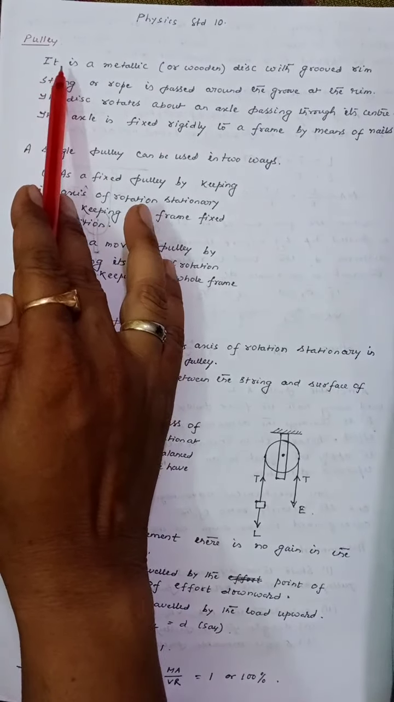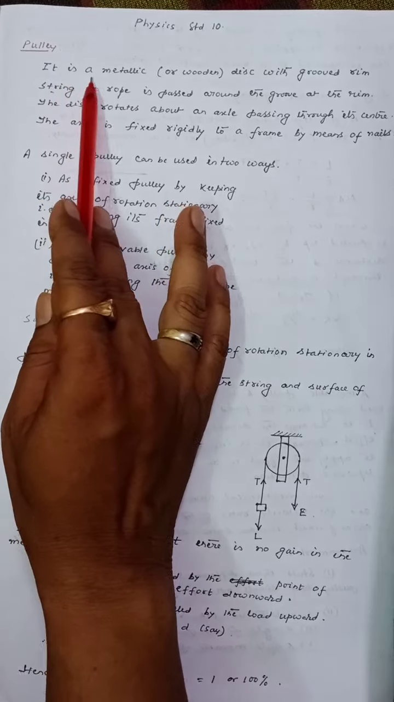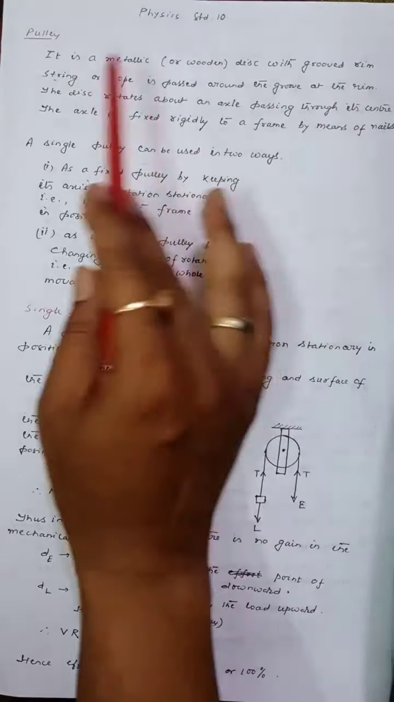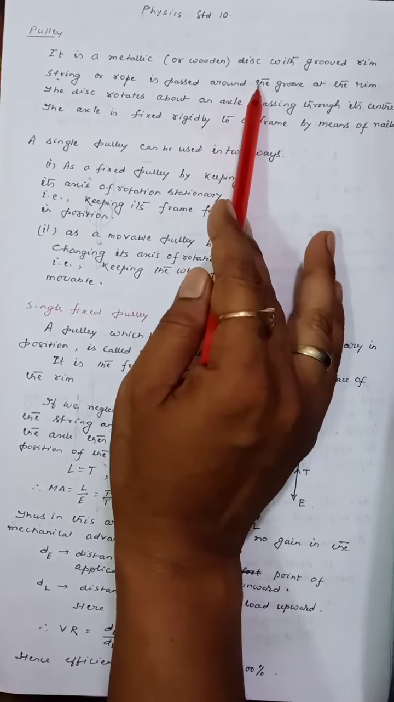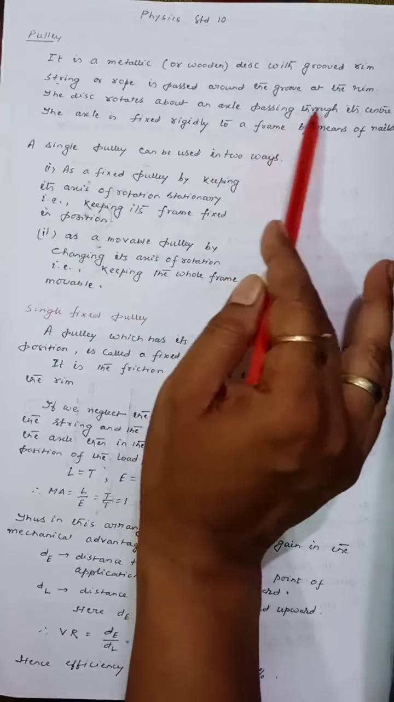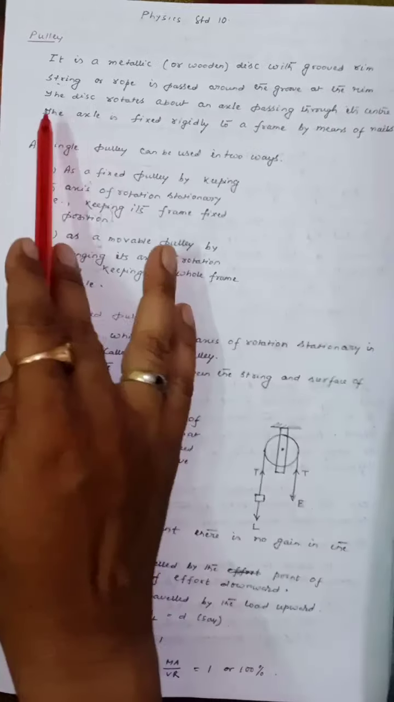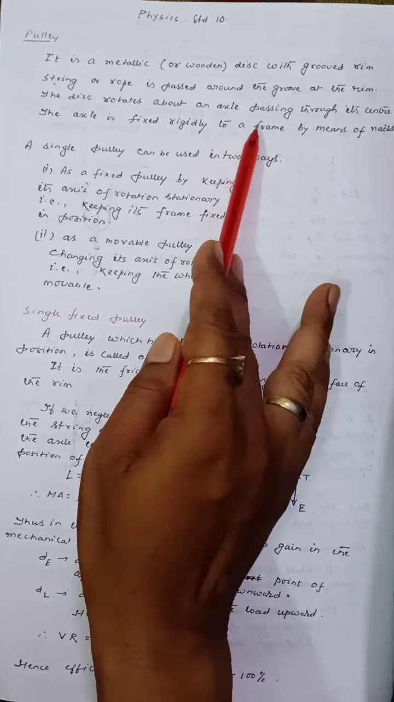Students, today we are going to discuss about pulley. It is a metallic or wooden disc with grooved rim. A string or rope is passed around the groove at the rim. The disc rotates about an axle passing through its center, and the axle is fixed rigidly to a frame by